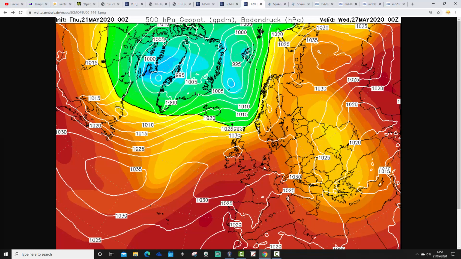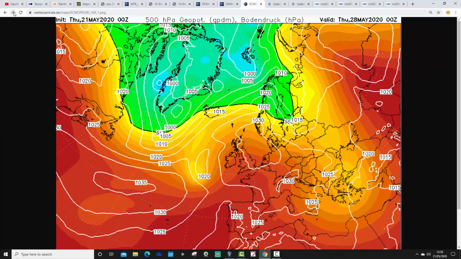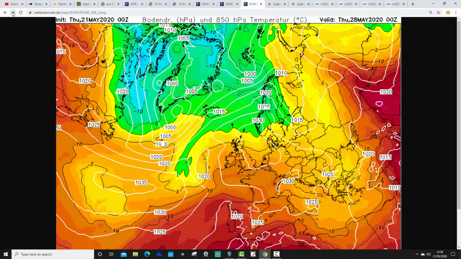Wednesday, very little change, high pressure dominating the weather. Could be getting really warm down in the south. I'm not sure how hot the temperatures are getting here, but I think at this point we could well be lifting the temperature into the mid to upper 20s Celsius. I wouldn't be at all surprised if we were. Then the high pressure sort of moves over towards the east side of the country. Again, that could be lifting temperatures to mid to upper 20s Celsius. So the east side looks quite hot to me through the middle part of next week.